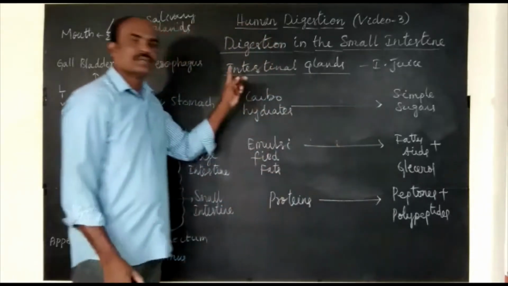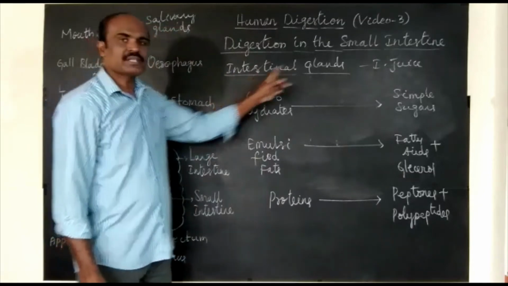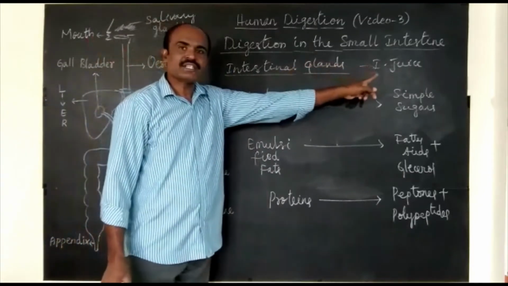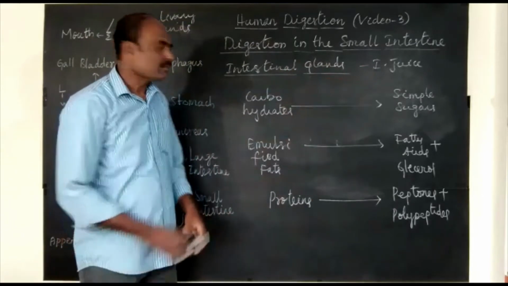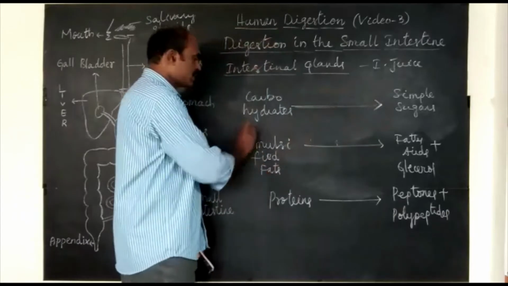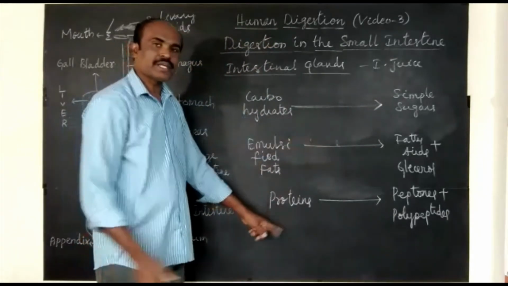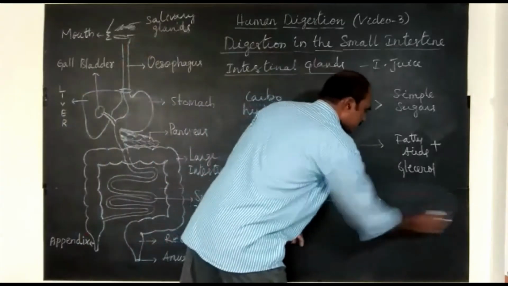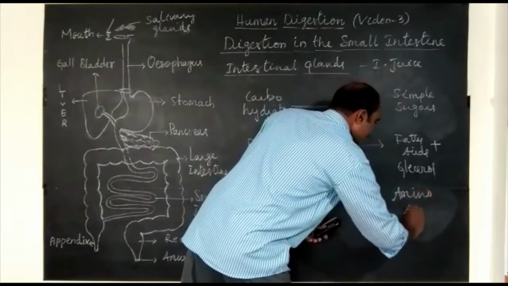So, in the small intestine, there are intestinal glands. These intestinal glands release intestinal juice. Intestinal juice consists of enzymes for the complete digestion of carbohydrates into simple sugars, emulsified fats into fatty acids and glycerol, proteins into amino acids.